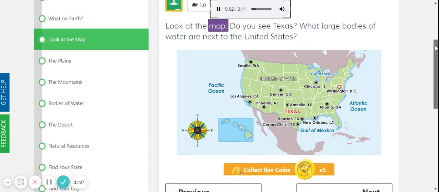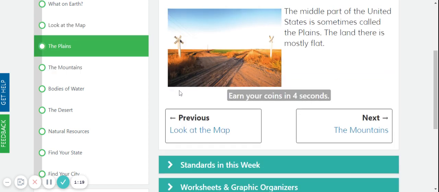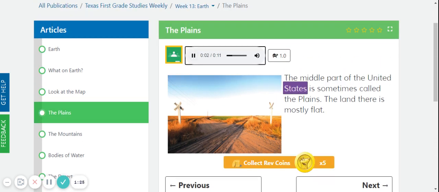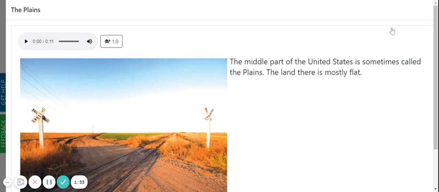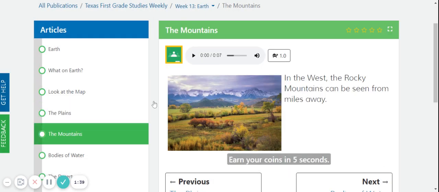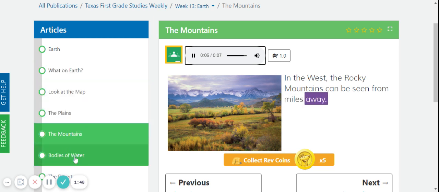Look at the map. Do you see Texas? What large bodies of water are next to the United States? The middle part of the United States is sometimes called the plains. The land there is mostly flat. In the west, the Rocky Mountains can be seen from miles away.